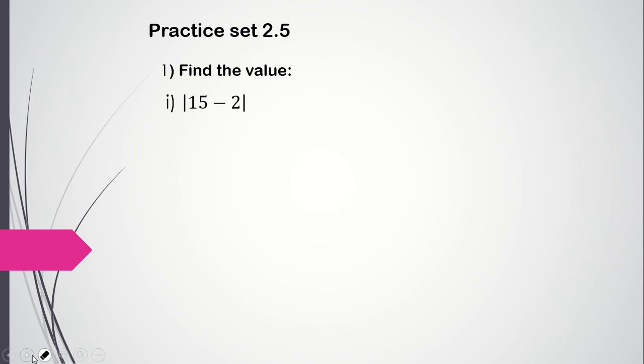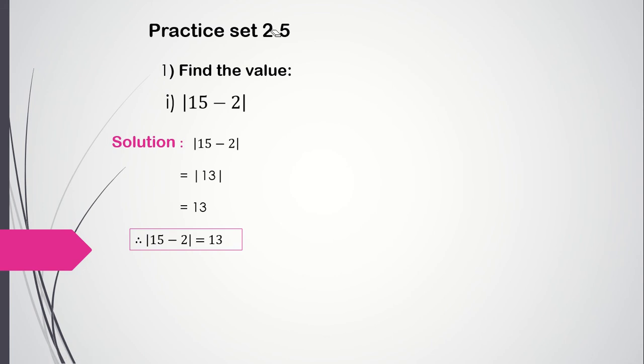We know that, right? Mod of a positive number or negative number is always positive only. So mod of 13 is going to be 13 only. We have to write the final answer also. Therefore mod of 15 minus 2 is equal to 13.